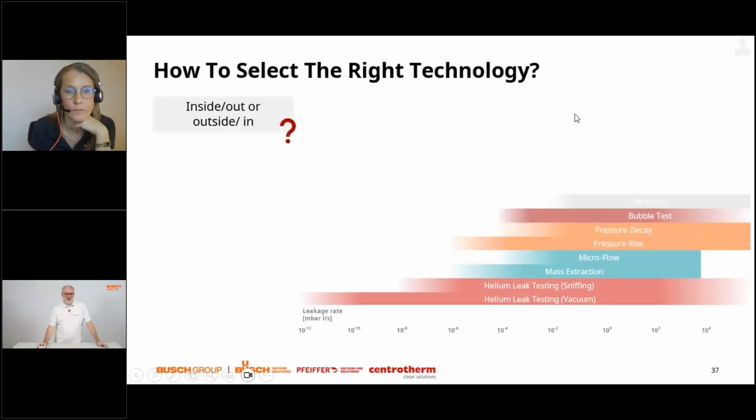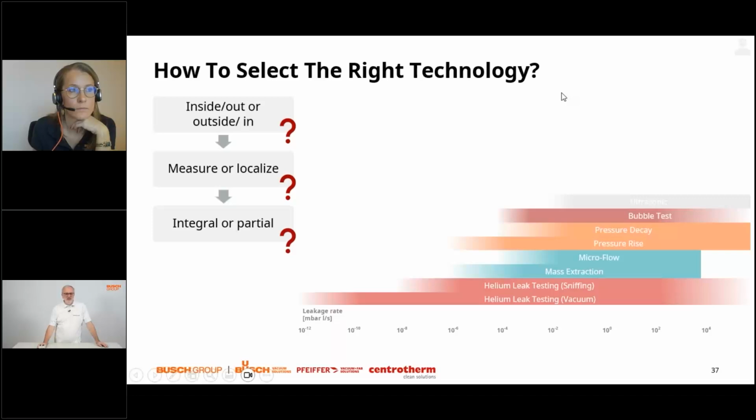So what do you need to do in order to select the right technology? First of all, what is the pressure gradient? Do you have an inside out or an outside in method? So do you have a device which is under overpressure in real life operation, or do you have a vacuum system? What do you want to do? Do you want to measure a leak, or do you want to localize a leak? For maintenance applications, localizing in the majority of cases is sufficient.